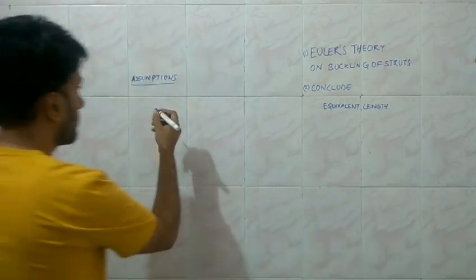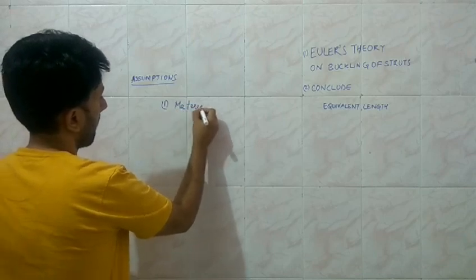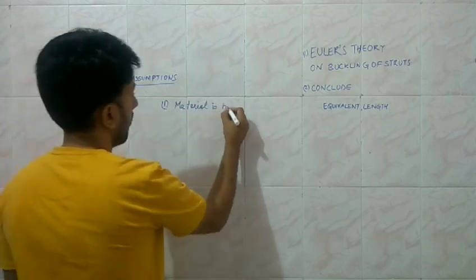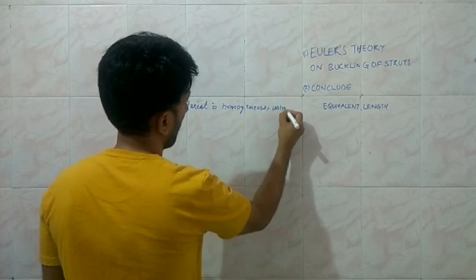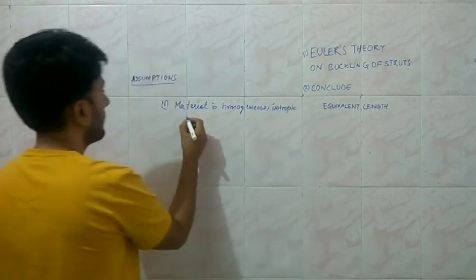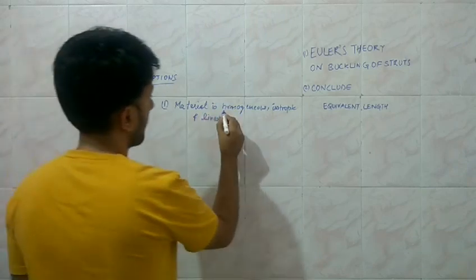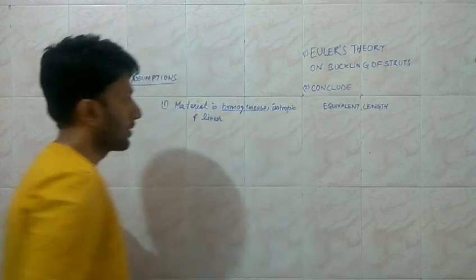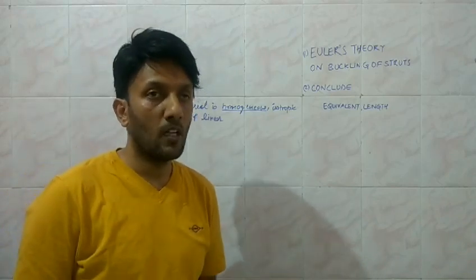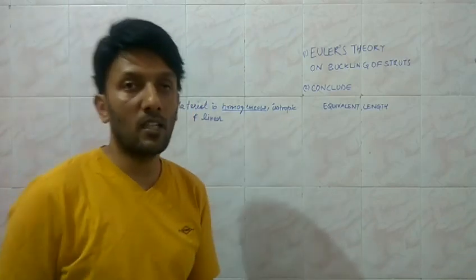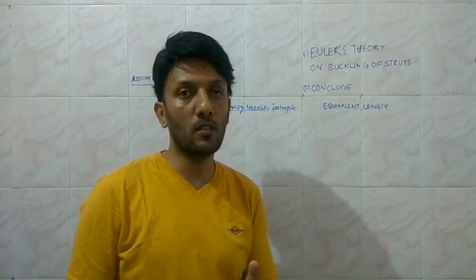So the first assumption is that the material is homogeneous, isotropic, and linear. So what does it mean? Material is homogeneous means the properties of the material throughout are going to be the same. It is going to be made of the same type of material. And isotropic means it is independent of the direction, means the value of the property of the material is not going to be direction dependent.